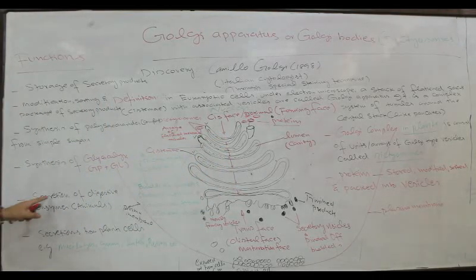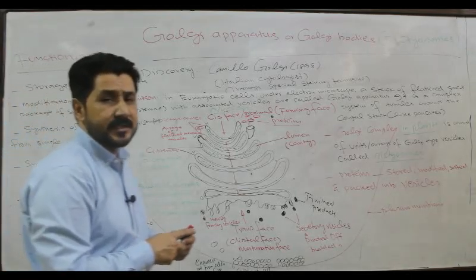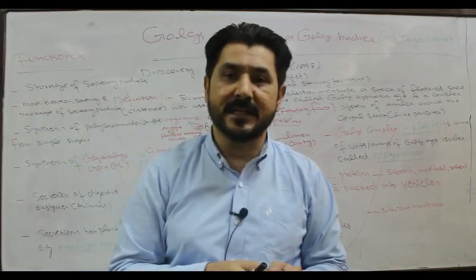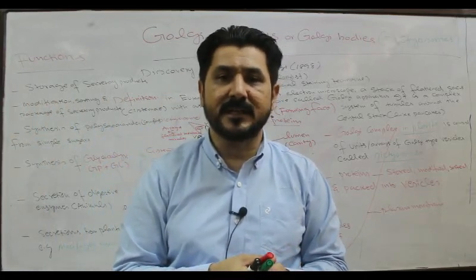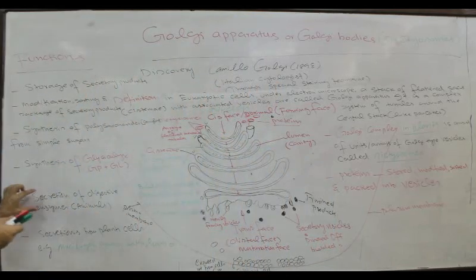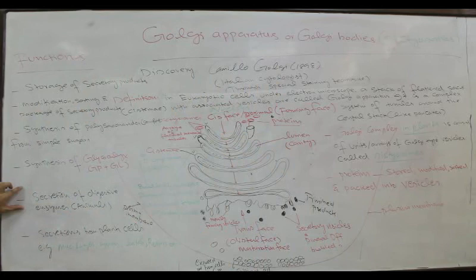Then there is the secretion of digestive enzymes in animals, different kinds of digestive enzymes which are secreted by the pancreas, by the stomach, by our intestine. I am talking about the case of animals and humans. In the secretion of digestive enzymes, the Golgi apparatus is involved.